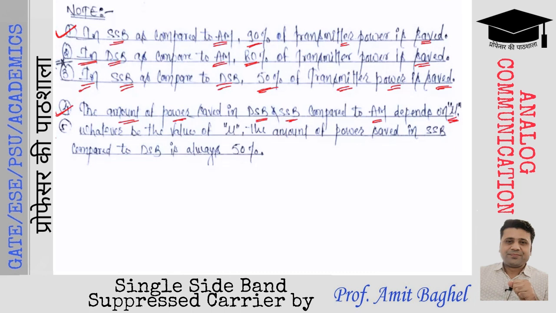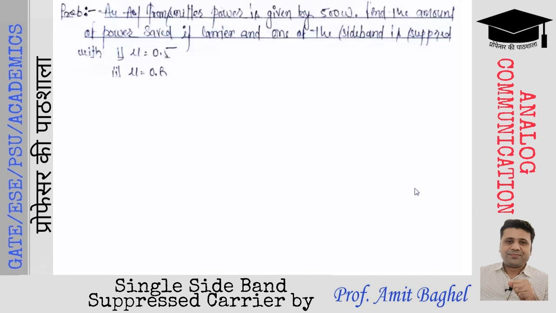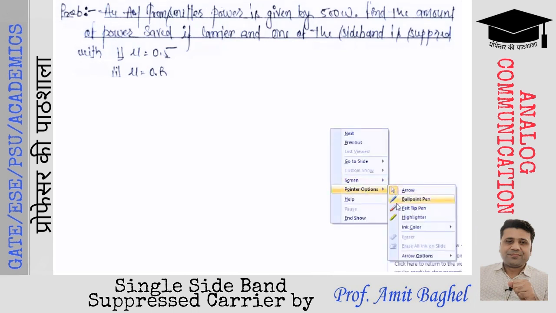But see the next point. Whatever may be the value of mu, the amount of power saved in SSB compared to DSB is always 50%. That means that relation will always hold. Whatever may be the value of mu, the power saving in SSB with respect to the DSB is always 50%.